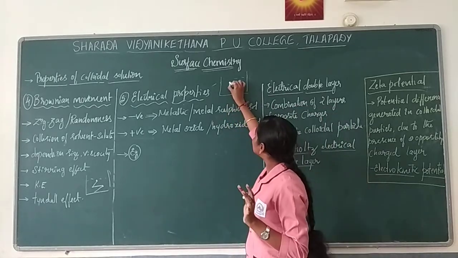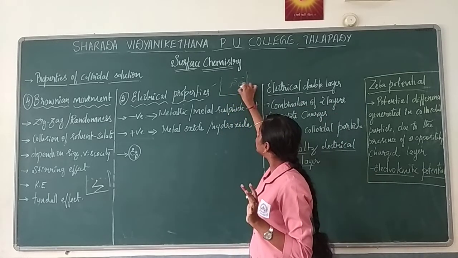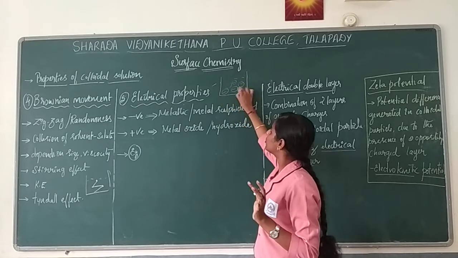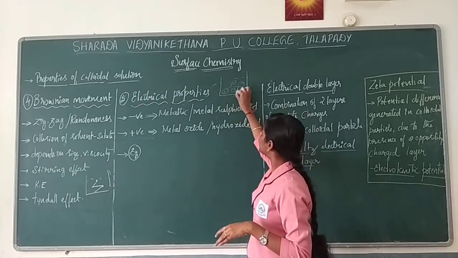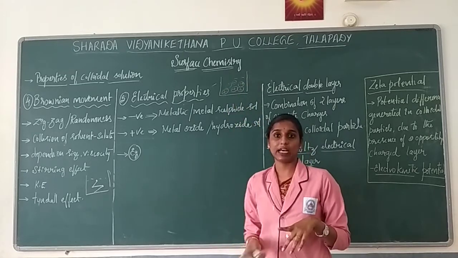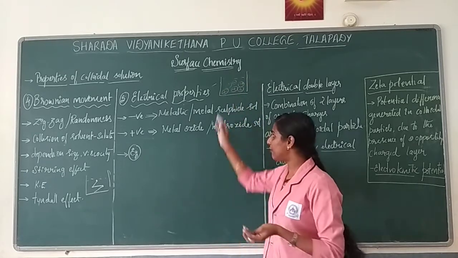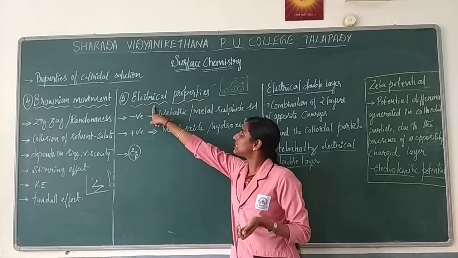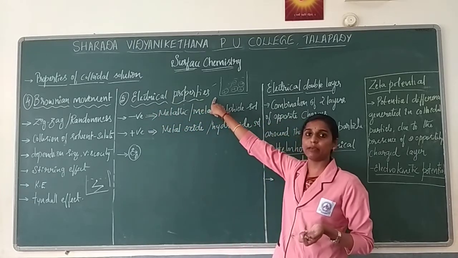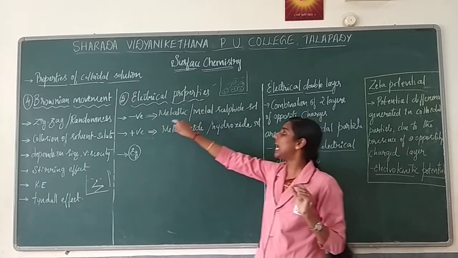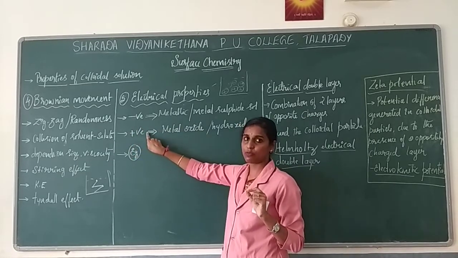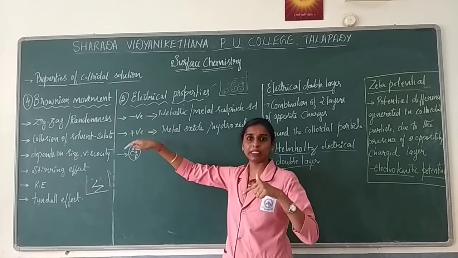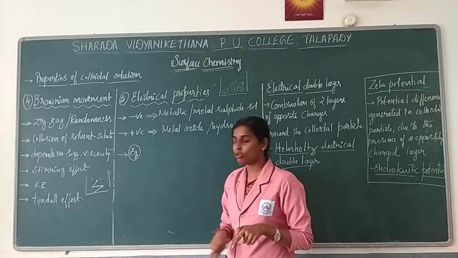If one particle has a negative charge, the other particles also show a negative charge. So all the particles show the same kind of charge. On what basis can we say these particles have this kind of charge? That is explained under this concept, which is nothing but electrical property, because colloidal particles have electrical charges, negative as well as positive. Any one of the charges will be there in the whole colloidal solution.